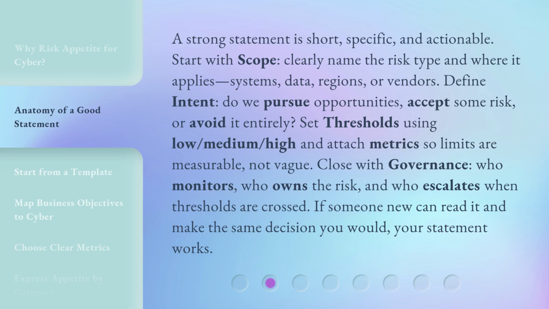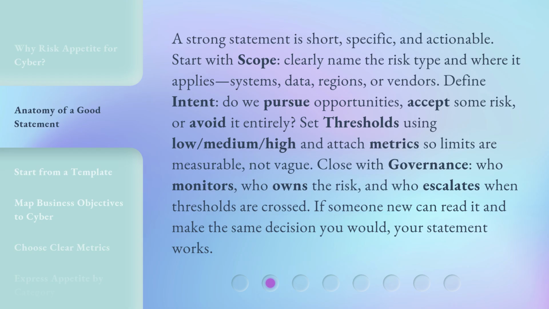A strong statement is short, specific, and actionable. Start with scope. Clearly name the risk type and where it applies: systems, data, regions, or vendors. Define intent. Do we pursue opportunities, accept some risk, or avoid it entirely?